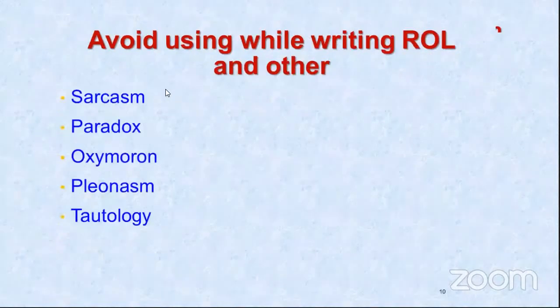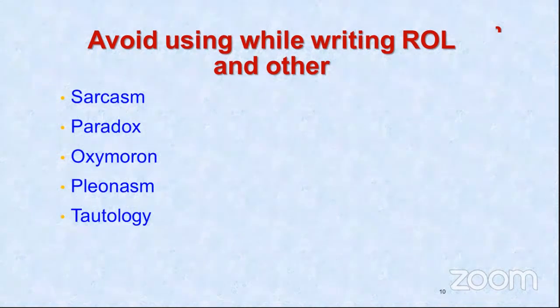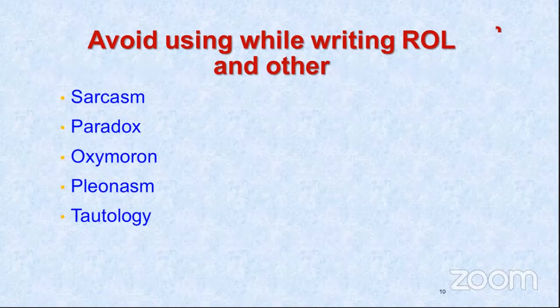Now, very important: you have to avoid using these kinds of words while writing a review of literature. Avoid using sarcasm, meaning witty language for describing the author's work which has been done. Avoid that. Paradox, a contradictory statement, should also not be mentioned. Oxymoron, where you are conjoining contradictory terms, like saying somebody is an honest thief. Those two words do not match in a sensible statement.